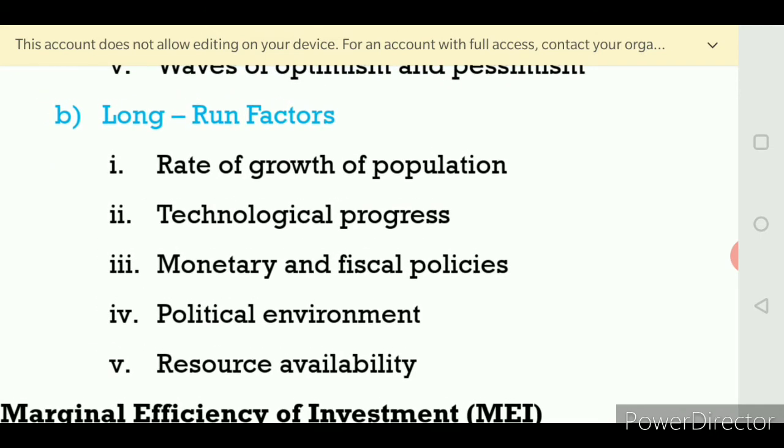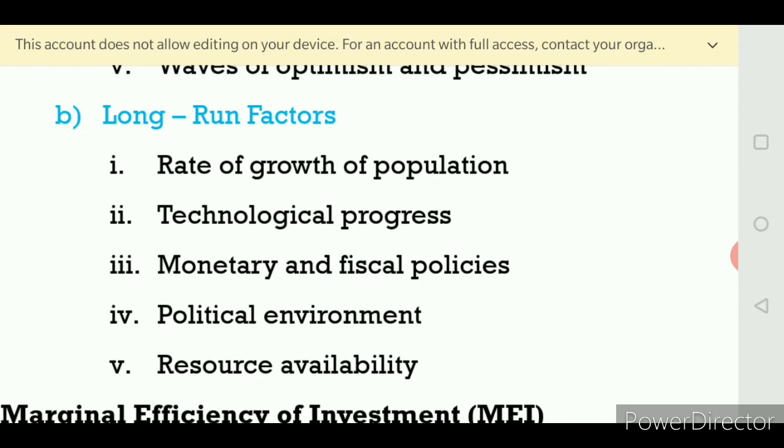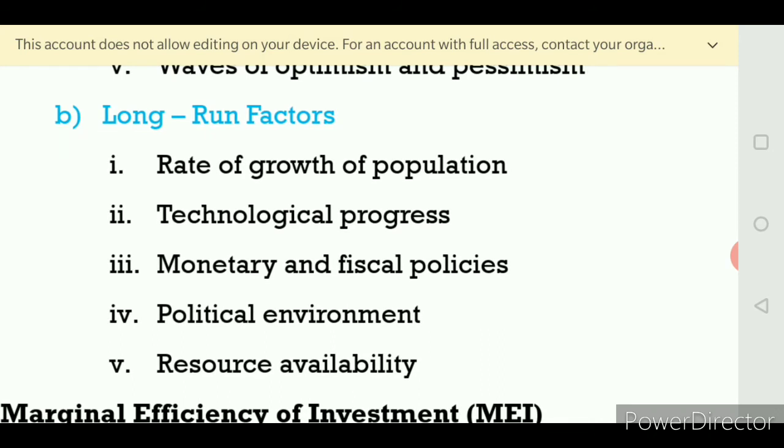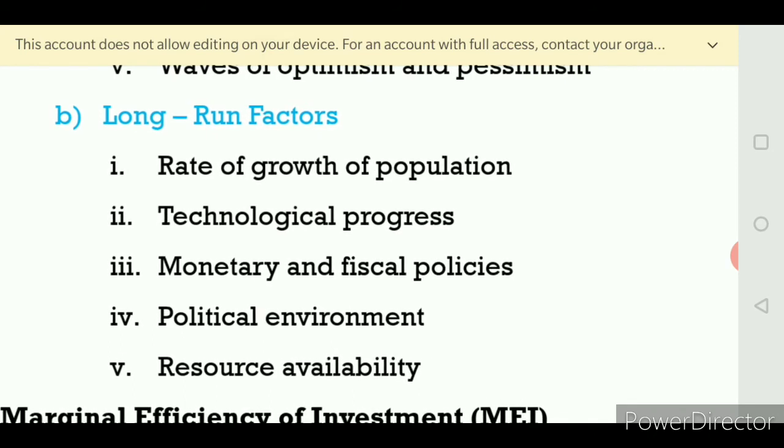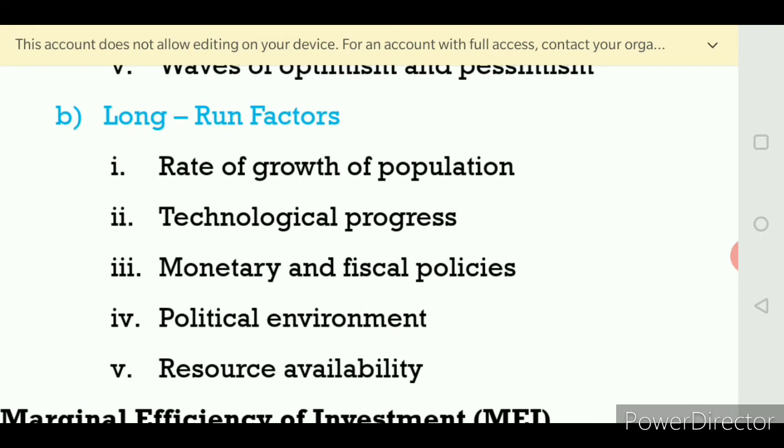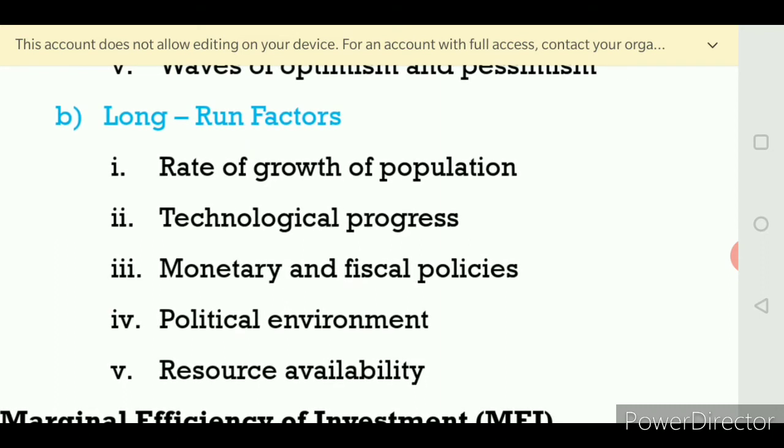If the population is too high, the demand for various commodities will be high. If populations are more, what happens to the demand for the product? The demand for the product will be too high.